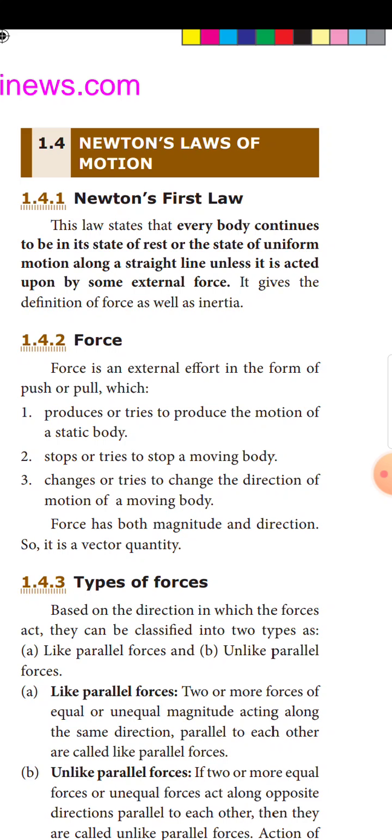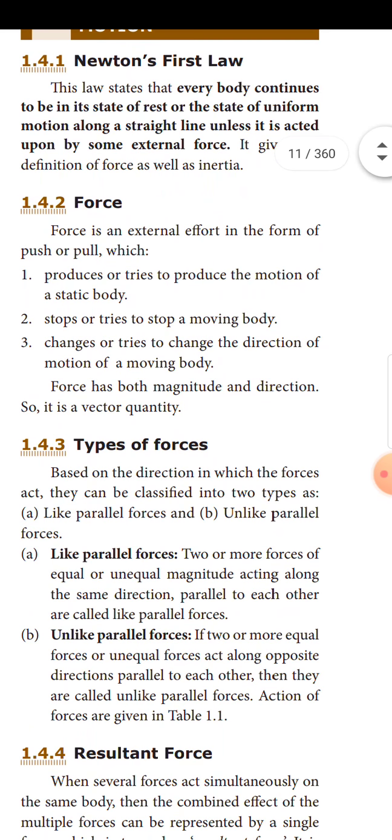So force is an external effort in the form of push or pull which, first, produces or tries to produce the motion of a static body. Second, stops or tries to stop a moving body. Third, changes or tries to change the direction of motion of a moving body. Force has both magnitude and direction, so it is a vector quantity.